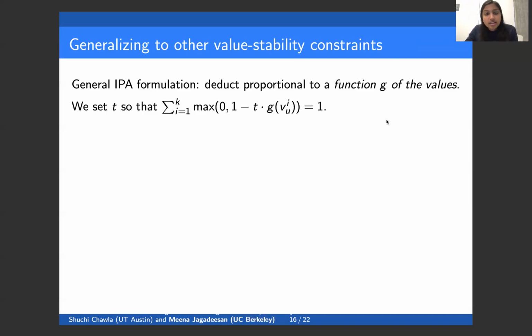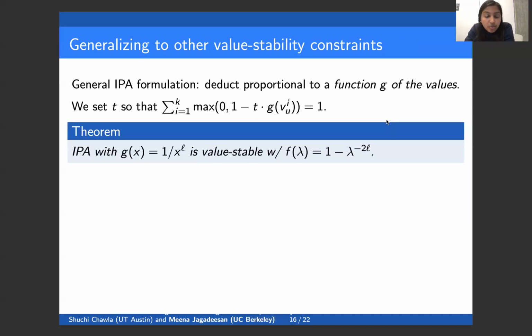So the idea here is that we set t so that the sum from i equals 1 to k of the max of 0 and 1 minus t times g of the advertiser's value is equal to 1. So we can think of this in the picture as replacing the arrows where we had t divided by v with t divided by g of v.